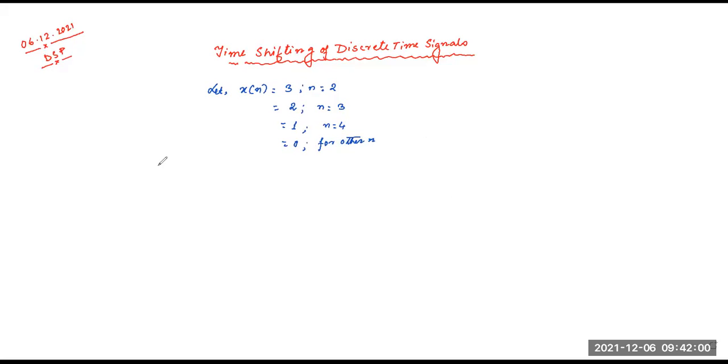Let us suppose there are two types of time shifting: one is called the delayed and another is called the advance.